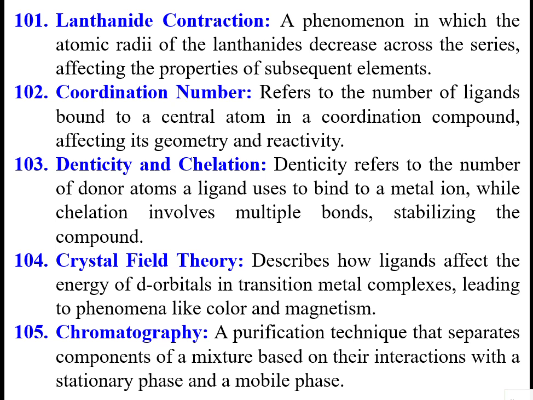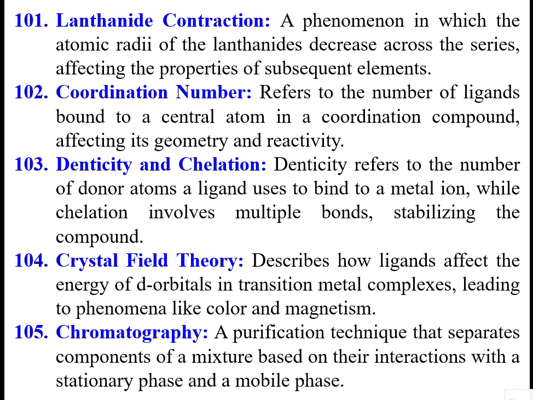This is regarding metal ions. Crystal field theory describes how ligands affect the energy of d orbitals in transition metal complexes, leading to phenomena like color and magnetism.